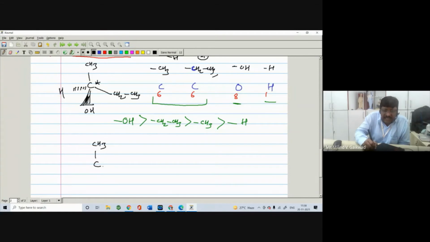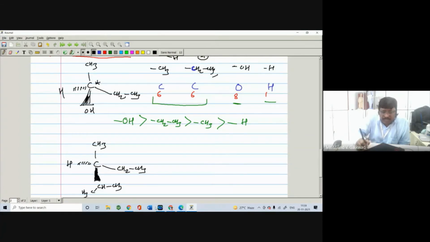Suppose I write here CH3, and here I write CH2CH3, and here they are above the plane, and here they are below the plane. So this is the representation in the ball and stick model, or dotted line formula. This is the dotted line formula, and here I write CH3 and CH3, which means isopropyl group.